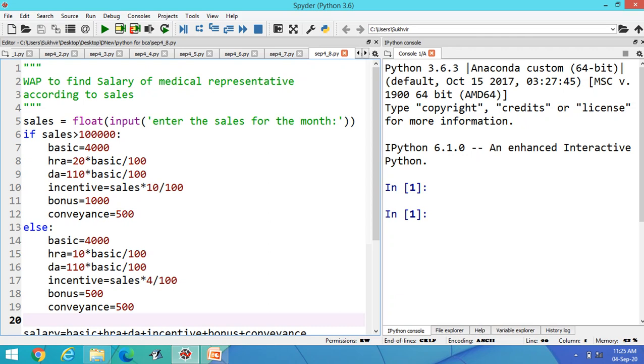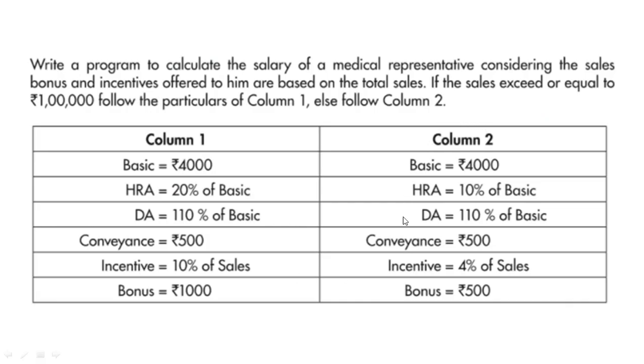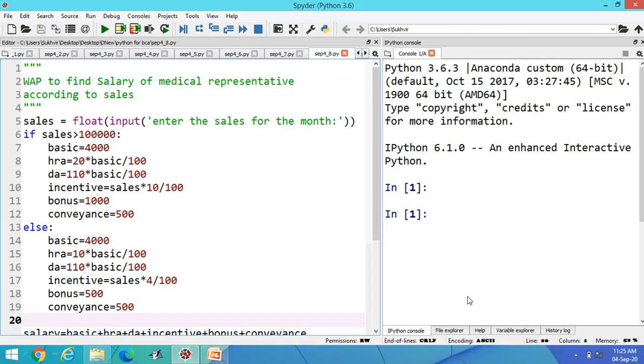And what about the else statement? Inside else, you can print the second column. Basic is 4,000, HRA is 10% of the basic, then DA, conveyance, incentive, bonus, all the contents are there. You have to apply these contents. 4,000, then 10%, then 110%. DA is the same, HRA is different.